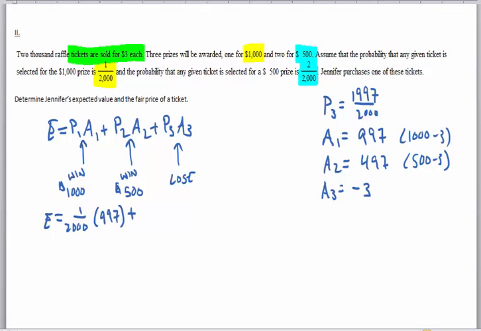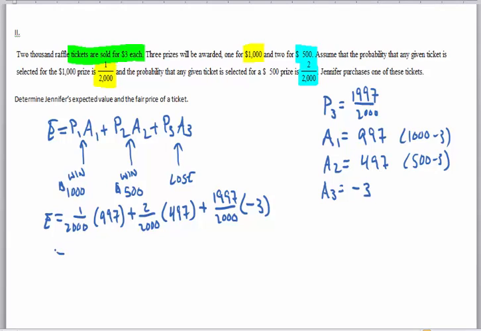And their probability of winning the second prize is 2 out of 2,000. And if they win the second prize, they win $497. And then their probability of losing is by far the greatest probability, which is 1997 out of 2,000. And if they lose, they just lose the $3.